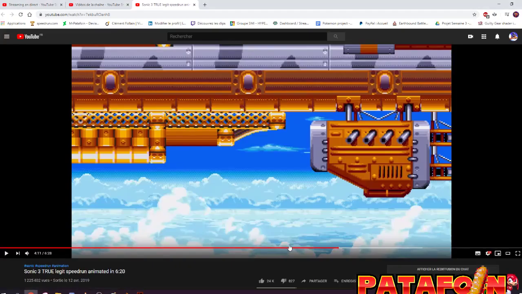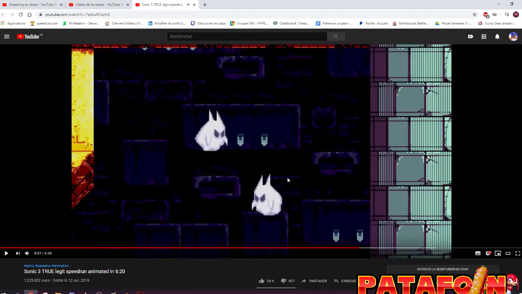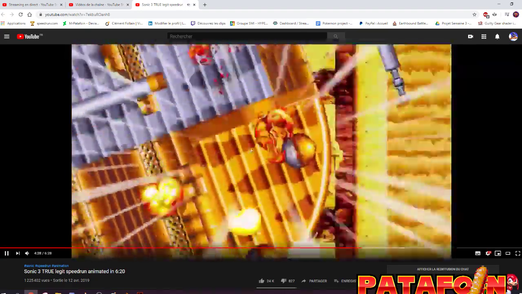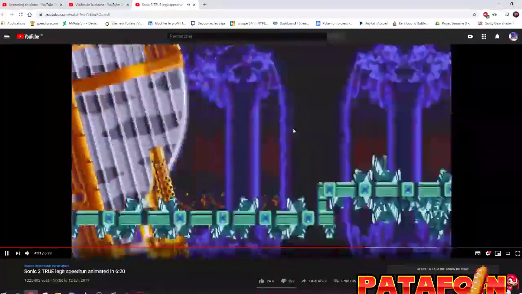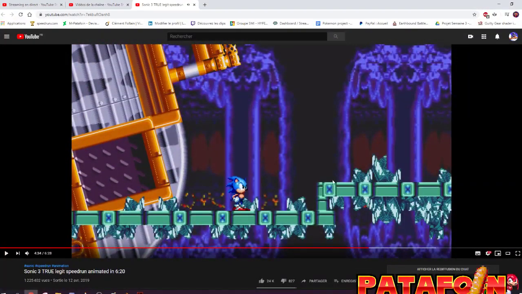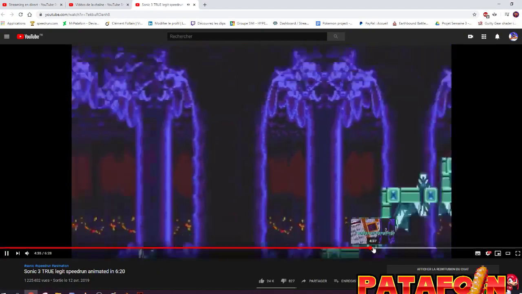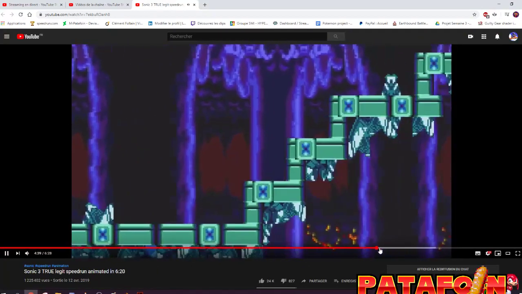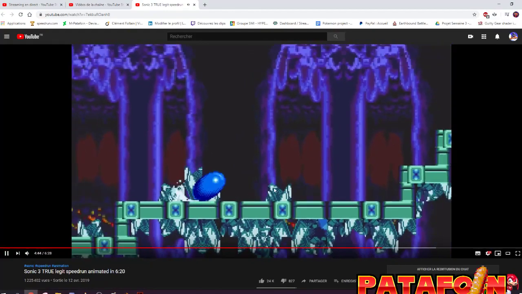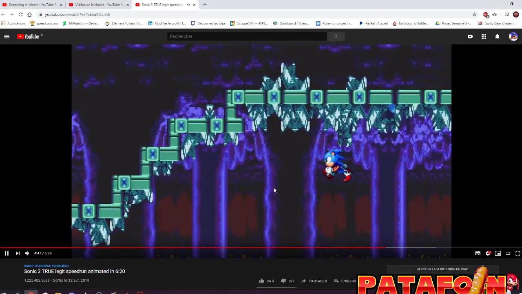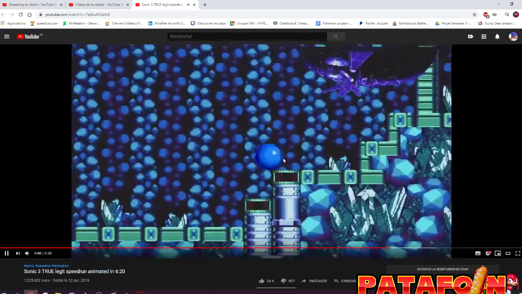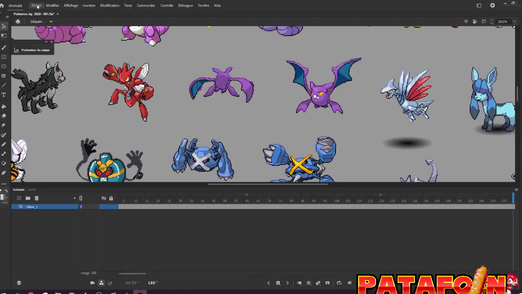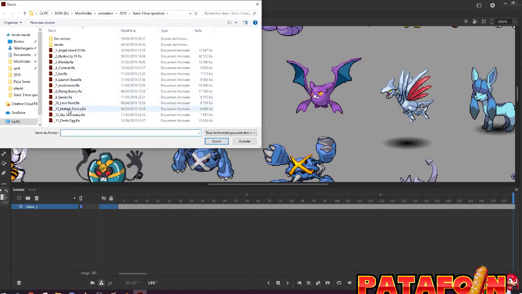Then we have Thunderpolice. Thunderpolice is basically the exact same effect as Ice Cap, so I won't really show it, but it's basically the same thing. Here there is nothing special. You have just an illustration of this glitch. You start to understand how it works. Oh, maybe I will show this at least. Lava Reef.